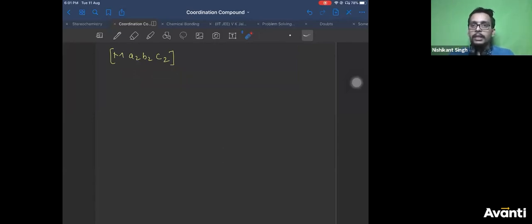Only in MA3B3 this facial meridional naming is there, Ravi Kiran. Only in that. Okay? Now, can you guys do yourself quickly and check how many isomers are possible for this? I'm damn sure most of you will get it wrong. Most of you will miss one isomer at least. All of you, please check how many isomers are possible for this.